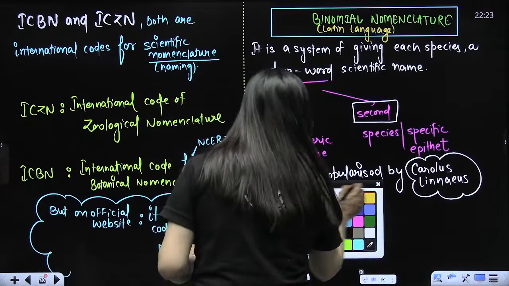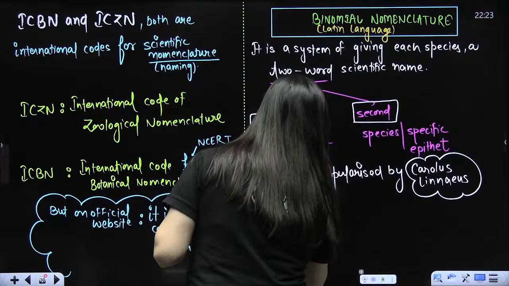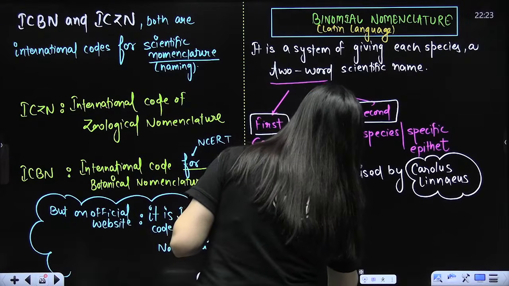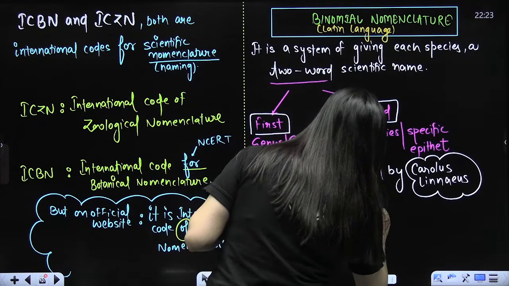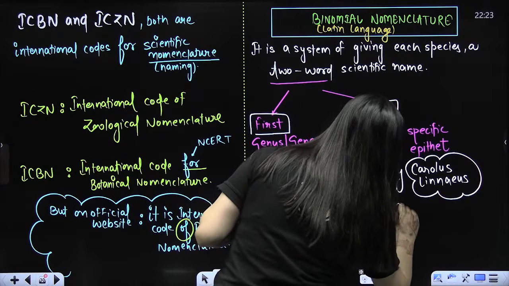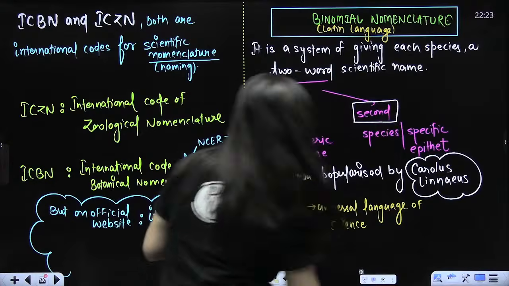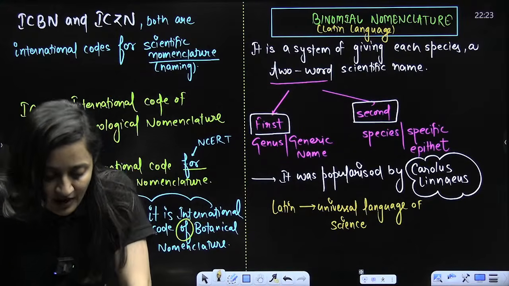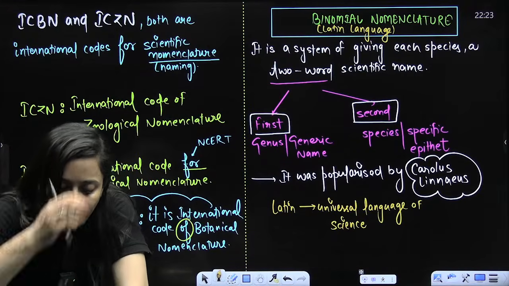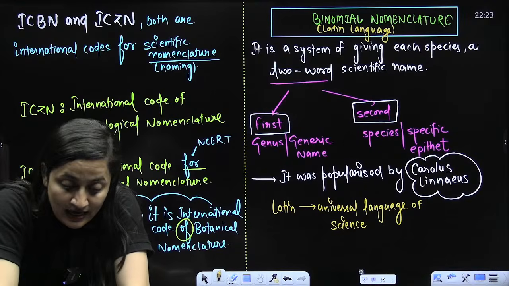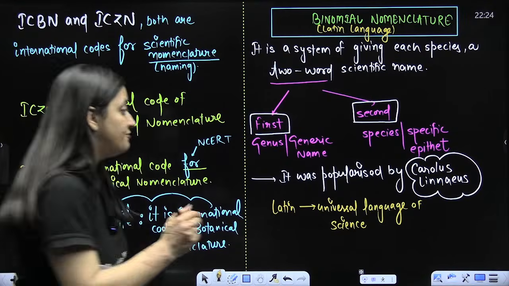So this is what you need to remember here. When you talk about Latin, it is the universal language of science. Do remember that. That is why it is preferred. Scientists from different countries can use the same names. That is the first reason.